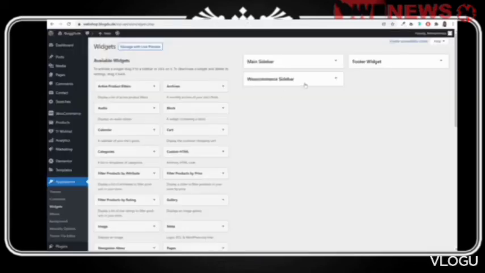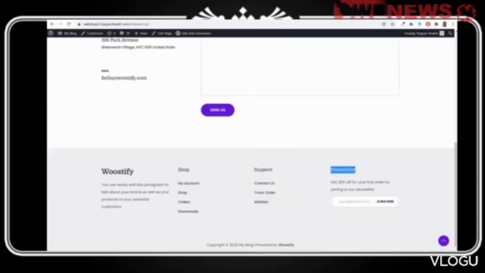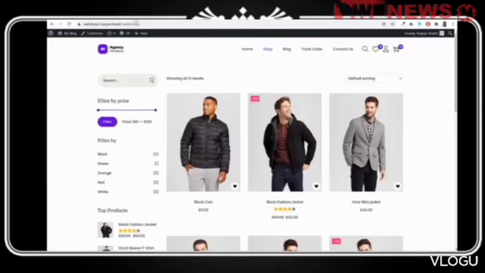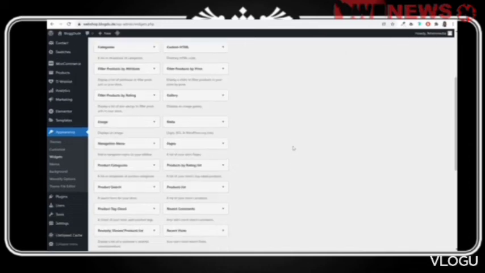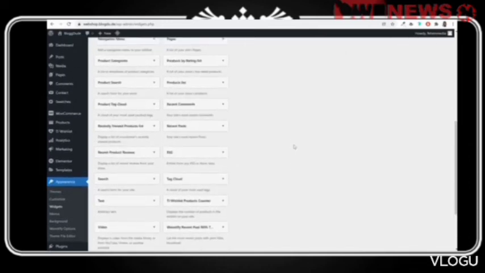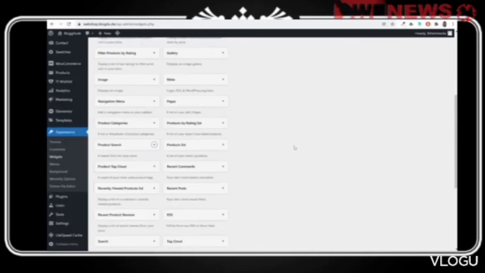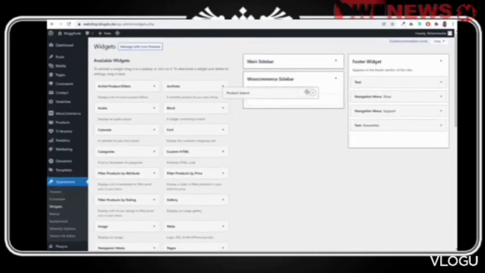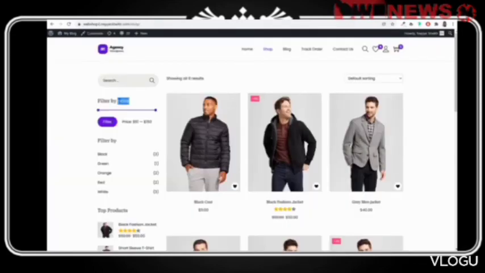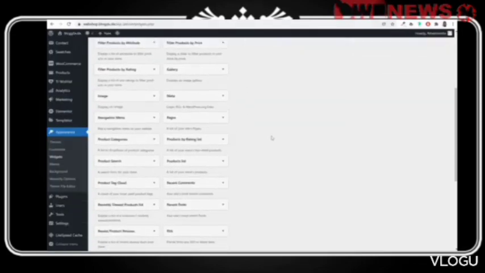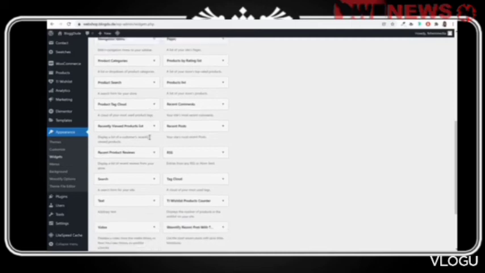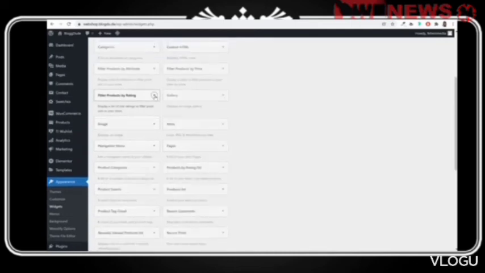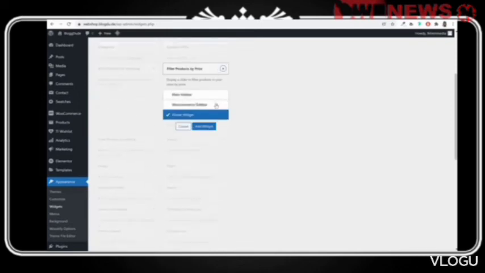Come back to widgets. Now we have to use the WooCommerce sidebar. If you see in the shop page for the demo website, first we have this search. So you can search for that. Okay, product search. Select this thing. If you want to, you can even use regular search. We want to bring it over here under WooCommerce sidebar. Then we have filter by price. Let's search for that. Product filter by price. Here it is. Not this one, filter product by price.